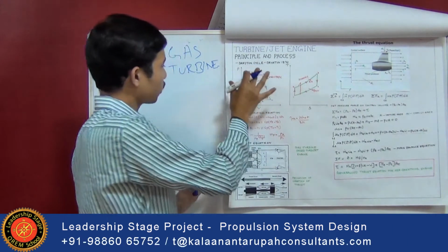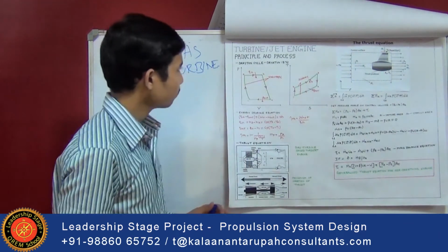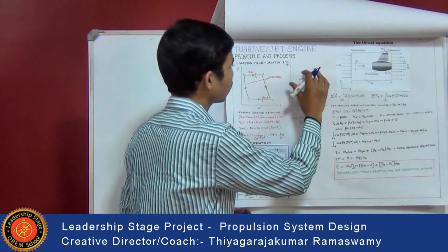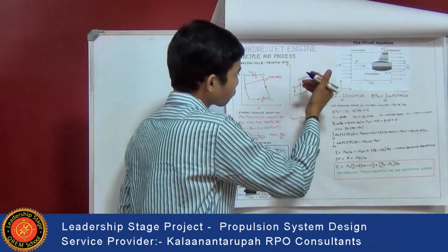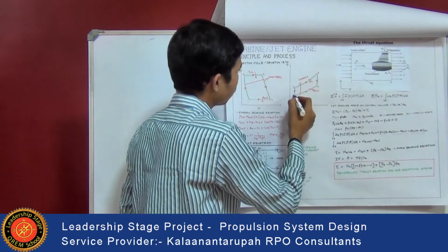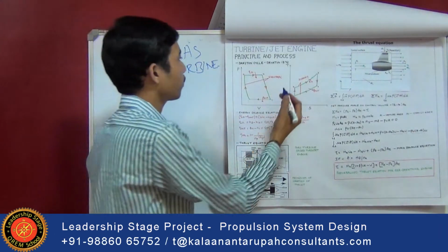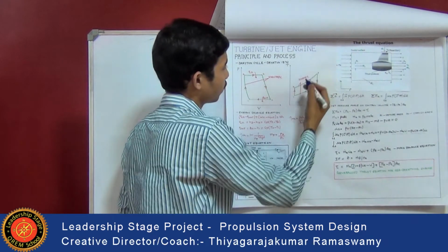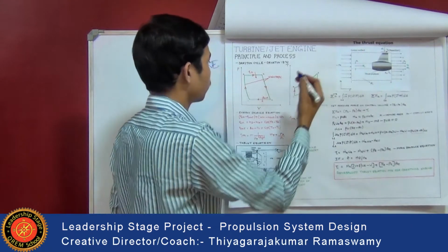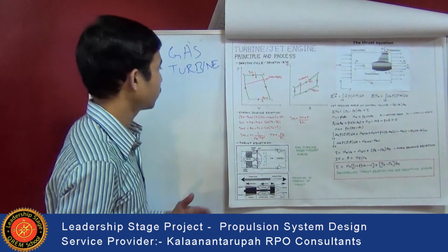So this is the actual process of a Brayton cycle. Actually, it is a closed cycle. In the TS diagram also you can see these two are isobaric processes, that is, at constant pressure. Here temperature increases due to compression, and here there is constant pressure heat addition and heat rejection. Here power is produced. So this is the basis for a turbine or jet engine.